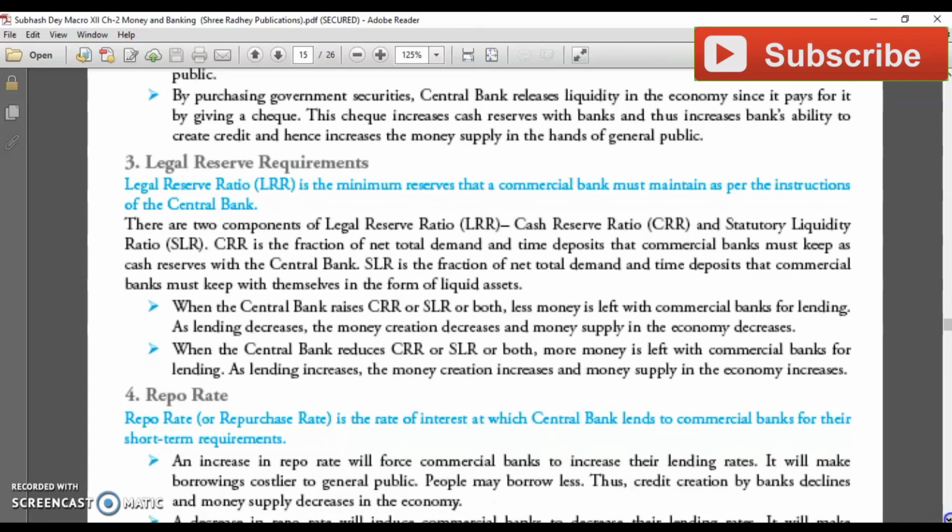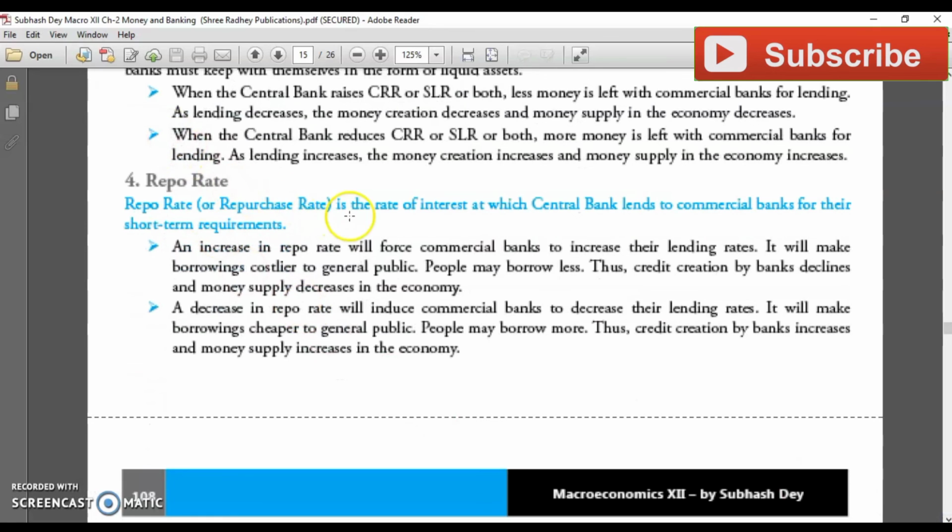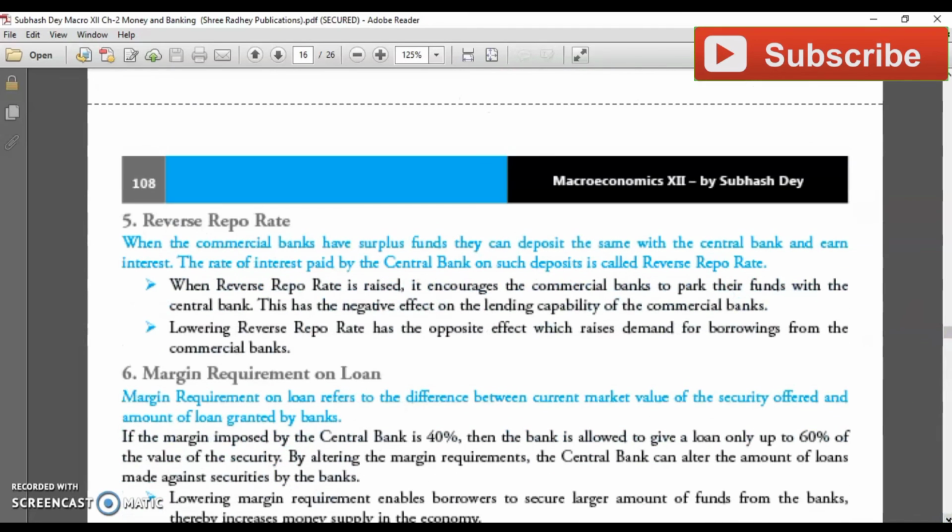Same as repo rate and reverse repo rate. Repo rate is called the repurchase rate, at which the central bank lends to commercial banks for their short term requirements. The same working applies in repo rate also. Once RBI increases the lending rates to commercial banks, it makes borrowing costlier for the general public. Once borrowing is costlier, the general public takes fewer loans. So money in the market goes down, and there is a contraction of money supply. This way the government or RBI can use these kinds of instruments.